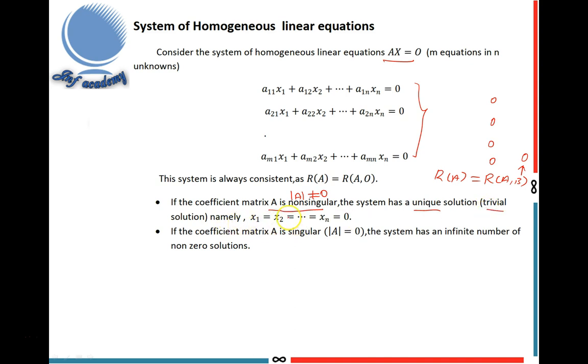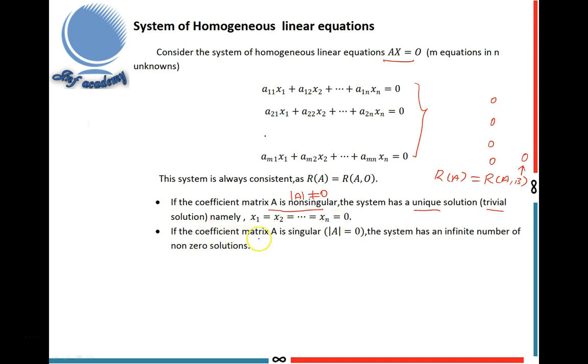That means unique solution means trivial solution, meaning x1, x2, etc., xn, all the values of unknowns are equal to 0. This is the trivial solution. When determinant of A is not equal to 0, non-singular, then the system has a unique solution. That means trivial solution. That trivial solution is all the unknowns are 0.